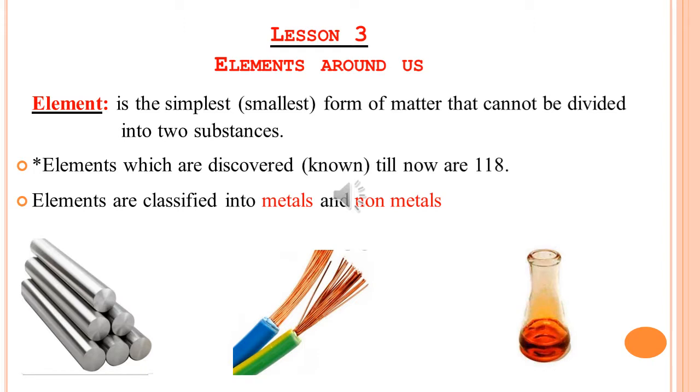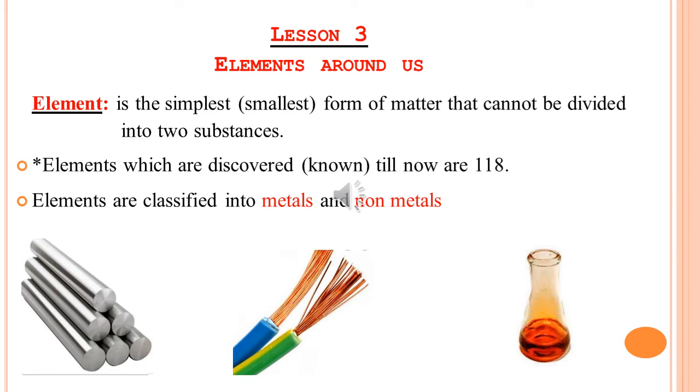Now we're talking about lesson 3, elements around us. Elements. What is the meaning of element? This is the simplest form of matter that cannot be divided into two or more substances. What does that mean? If I look at a rod of aluminium and cut it, it doesn't change to copper or iron. It's still aluminium.